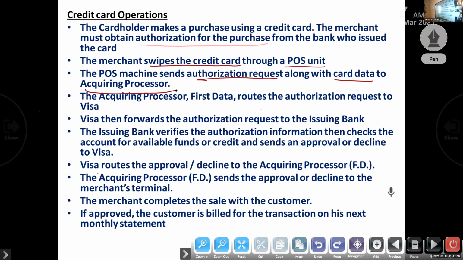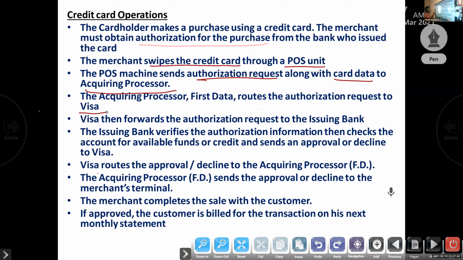Then the acquiring processor, First Data, routes the authorization request to the Visa card association. Card associations are Visa, American Express, Discover, and MasterCard.